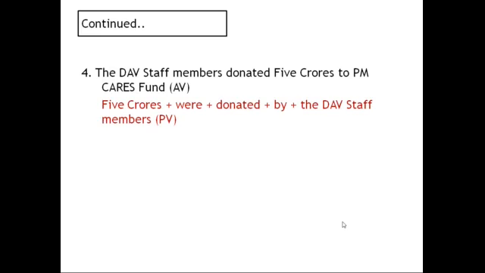Now come to the fourth example. The DAV staff members donated 5 crores to PM Cares Fund. In the recent COVID-19 pandemic, our DAV, you should feel proud, all of you, across the nation, has donated 5 crores to PM Cares Fund. So that is the example here. All of you easily identify it is simple past, donated. So 5 crores is the object, crores of rupees, plural, so were donated, past participle. And by is the preposition. By whom? None other than we, the DAV staff members. Done, children? 5 crores were donated by the DAV staff members.